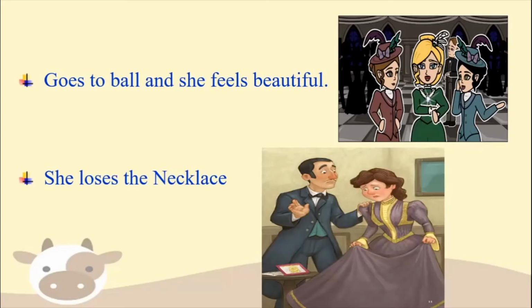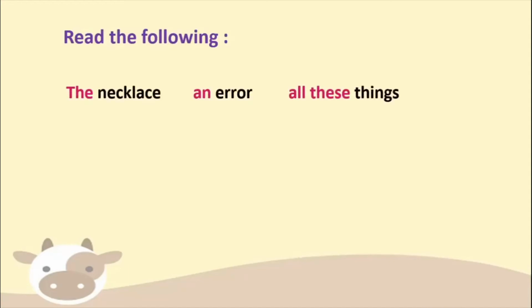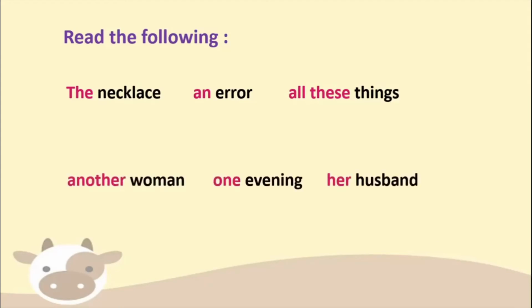So now, like I told you in the beginning, we are going to look at a few grammar points which are there along with Part 1 of the lesson. So let us read some words which they have given us. See, the necklace, an error, all these things, another woman, one evening, her husband. So you will see here, I have tried to highlight using different colors that the two words given in a phrase belong to two different categories. Alright? So let us see which category the black colored words belong to.